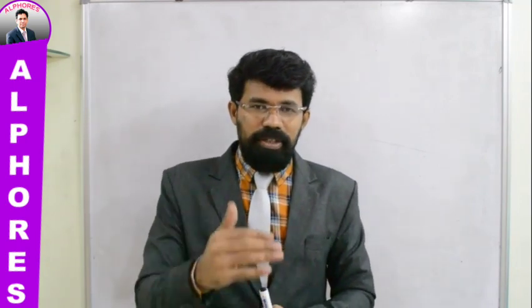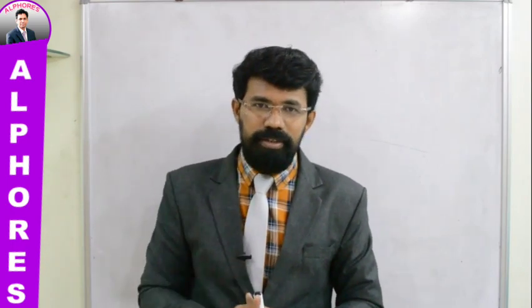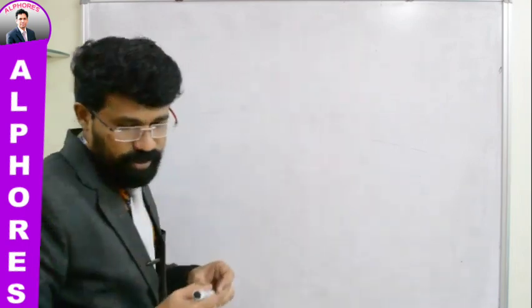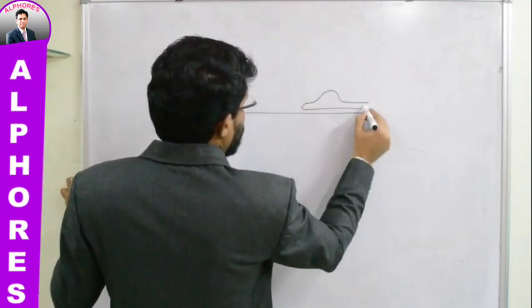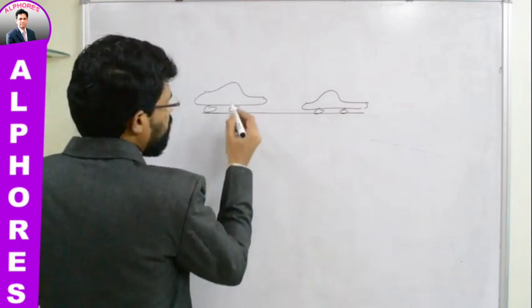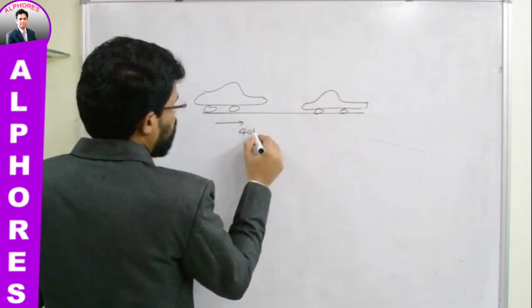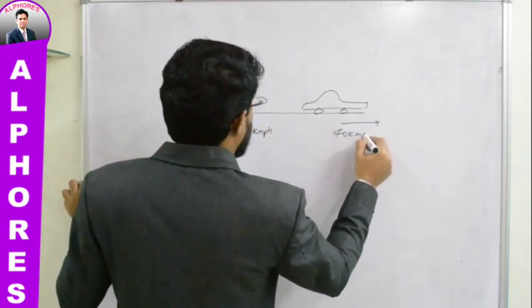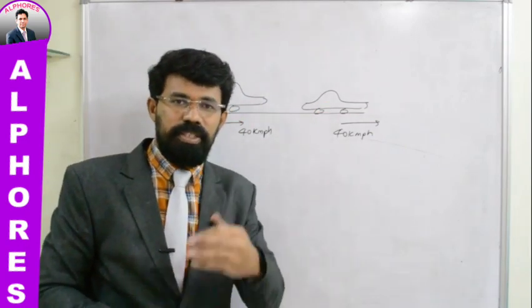Let us say one car is moving ahead with a speed of 40 km per hour. Another car is following that car with a speed of 40 km per hour. Both are maintaining the same speed. Let us say one car is here, and another car is here. Both are moving with the same speed, 40 kmph each. When the driver of this car observes the other car, how does it appear? It appears as if that car is at rest.